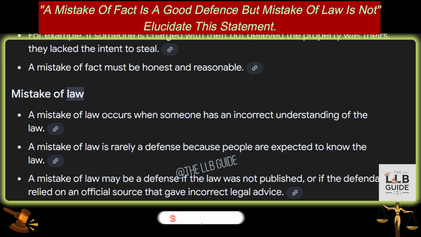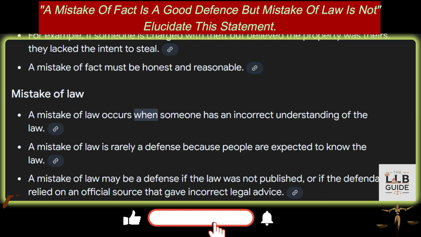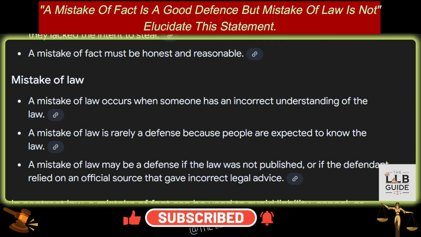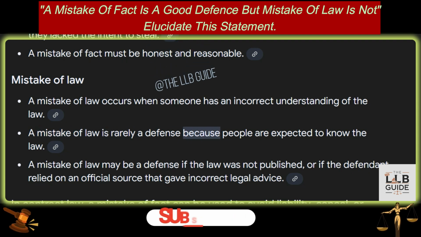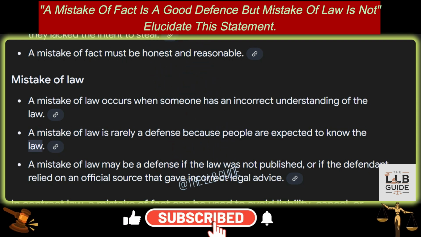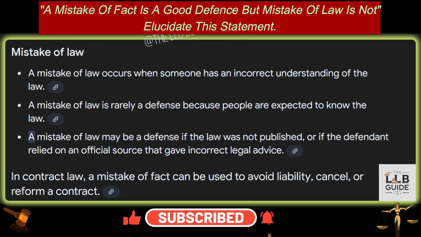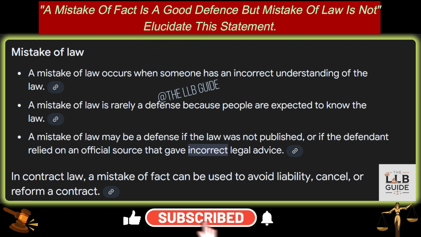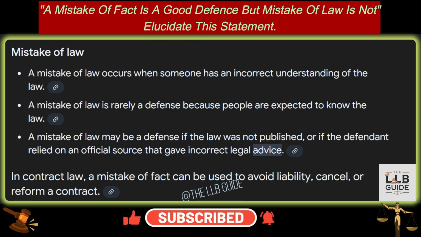Mistake of law. 1. A mistake of law occurs when someone has an incorrect understanding of the law. 2. A mistake of law is rarely a defense because people are expected to know the law. And 3. A mistake of law may be a defense if the law was not published, or if the defendant relied on an official source that gave incorrect legal advice.